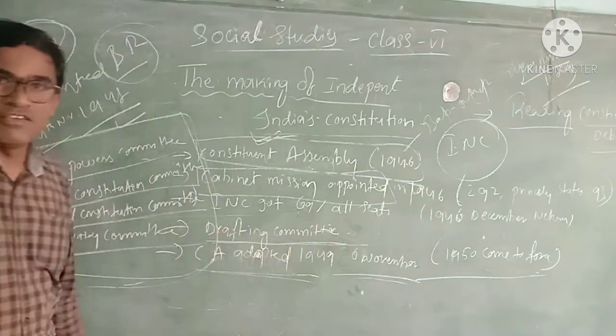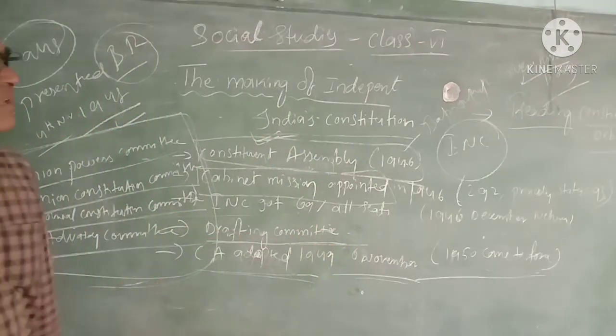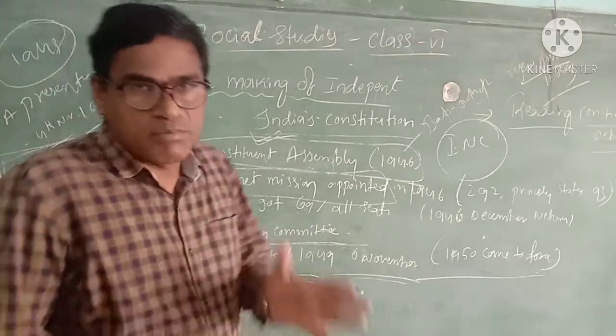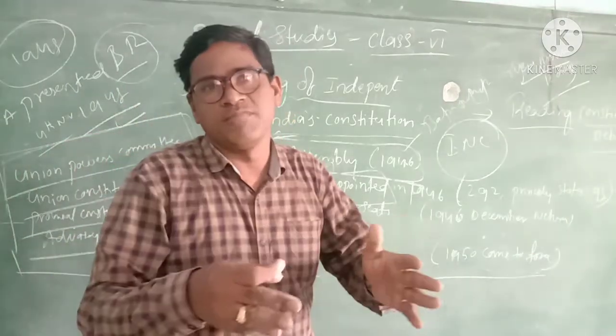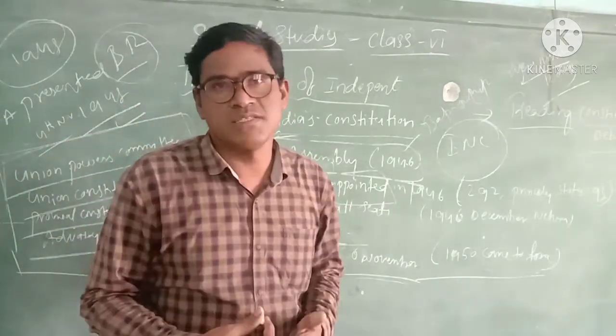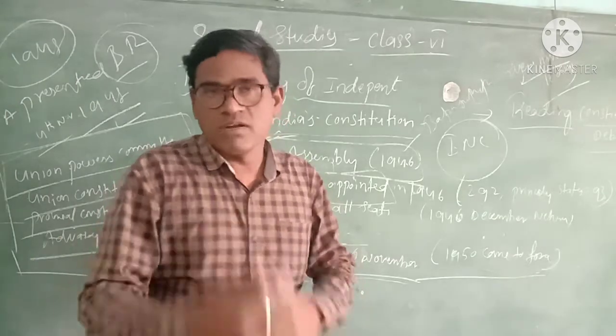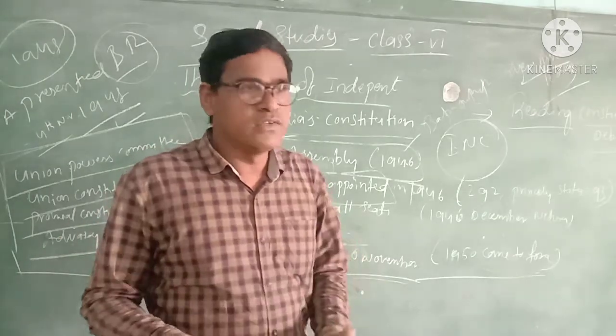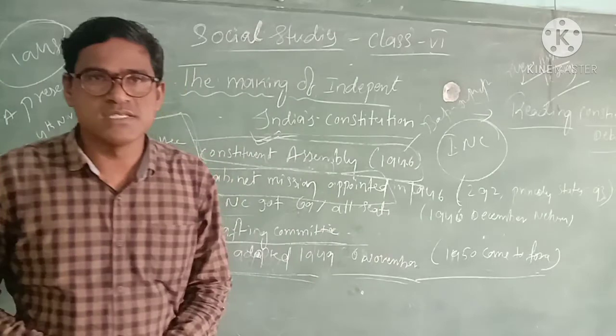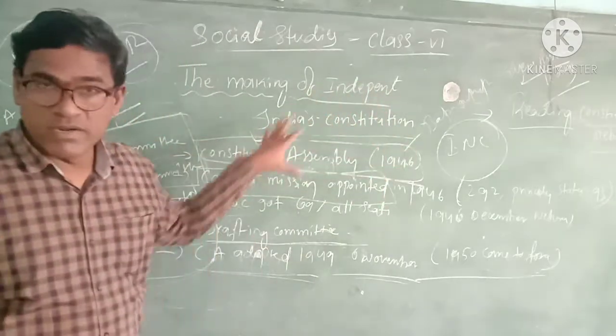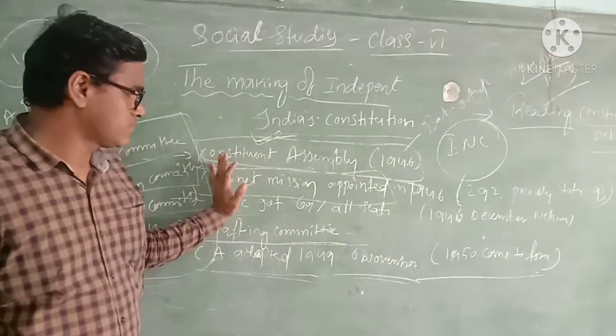That is why every year we celebrate 26th January as Republic Day. Republic means self-ruling. We are taking our own decisions. We are ruling our country. We should not follow any other country's guidelines, because we already prepared our own Indian Constitution.